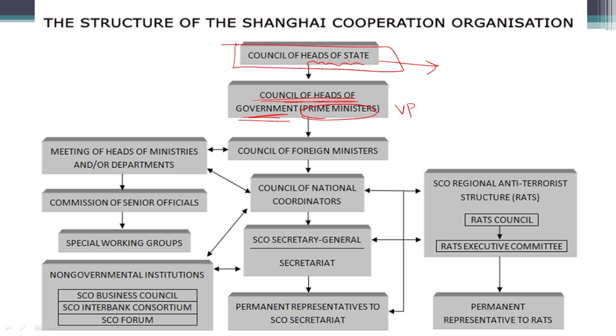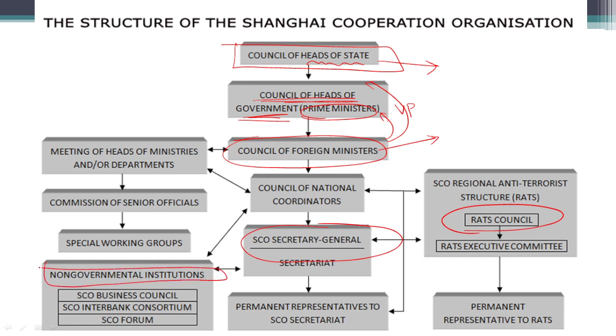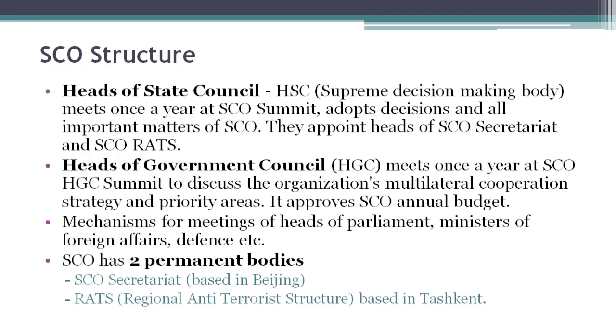Below Council of Heads of State and Council of Heads of Government, we have Council of Foreign Ministers. Council of Foreign Ministers is actually the body which does most of the work and prepares the agenda for these 2 meetings above. We also have a RATS Council and SCO Secretariat. Within SCO, there is also scope for interactions of non-governmental institutions. Let's look at the structure of SCO in detail.